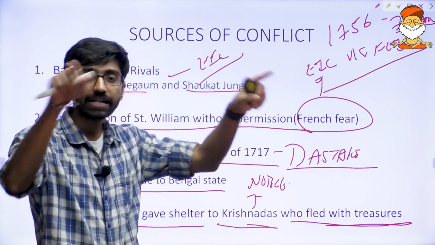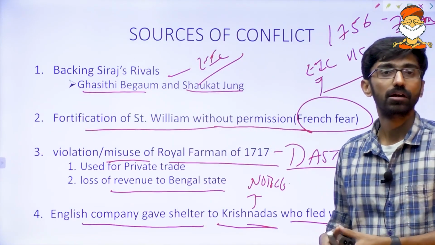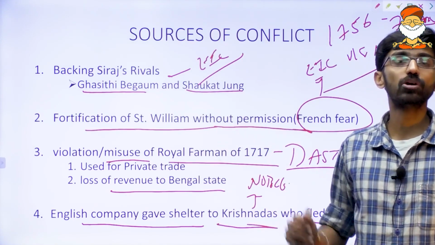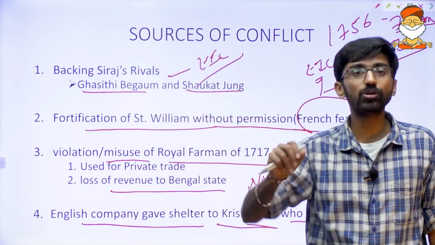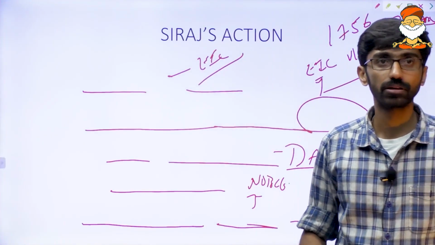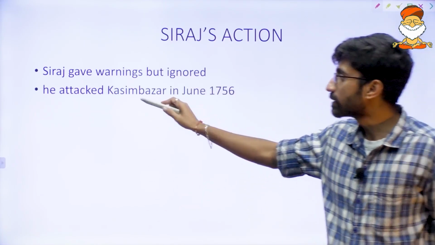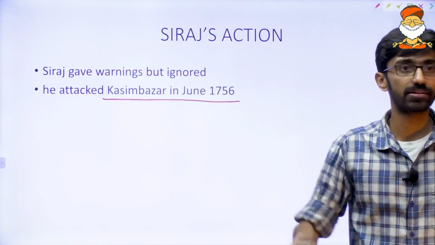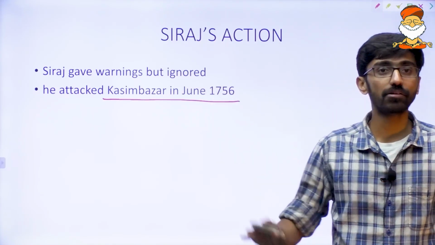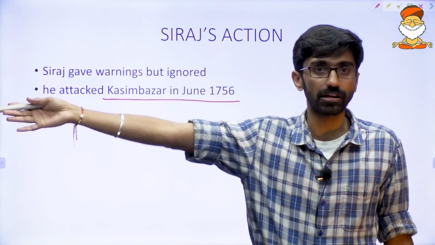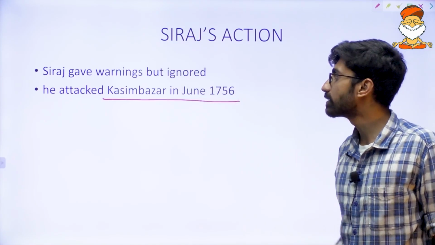Now they are violating the law of the land. Who is violating the law of the land? The East India Company. Now who wants to take action against them? Siraj-ud-Dawla. Obviously, after all this, he gave a lot of warnings, but the British did not concede to his warnings, so he had to take some kind of action. And what action did he take? Siraj gave warnings but was ignored, and now he attacked Kasim Bazar in June 1756. That is around Calcutta. Kasim Bazar is a place near Calcutta. So in June 1756, we are talking about June 1756, not June 1757. It is still one year to the Battle of Plassey.